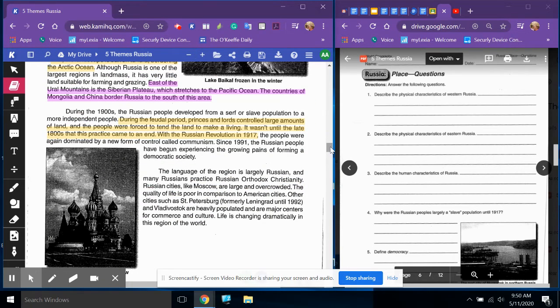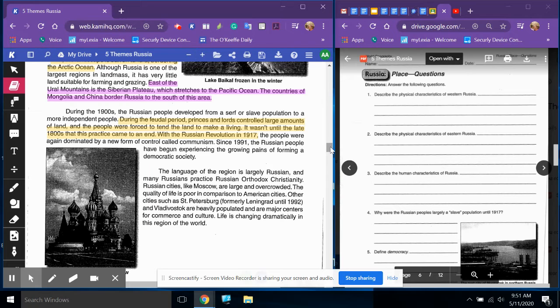During the 1900s, the Russian people developed from a serf or slave population to a more independent people. During the feudal period, princes and lords controlled large amounts of land, and the people were forced to tend the land to make a living. It wasn't until the late 1800s that this practice came to an end. With the Russian Revolution in 1917, the people were again dominated by a new form of control called communism. Since 1991, the Russian people have begun experiencing the growing pains of forming a democratic society.